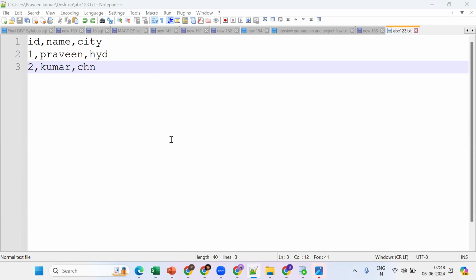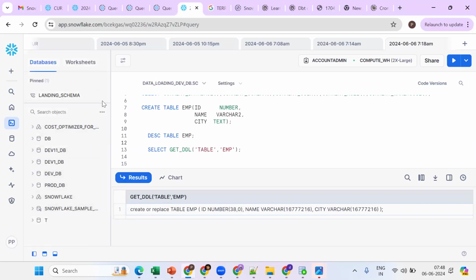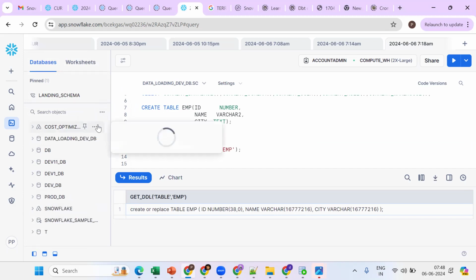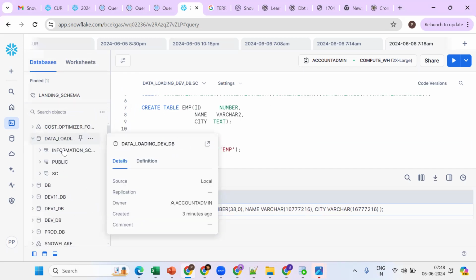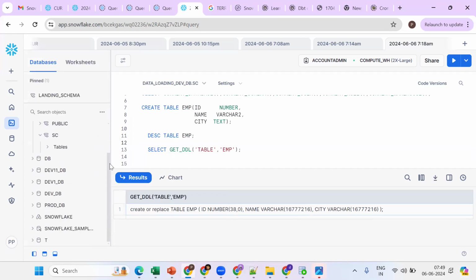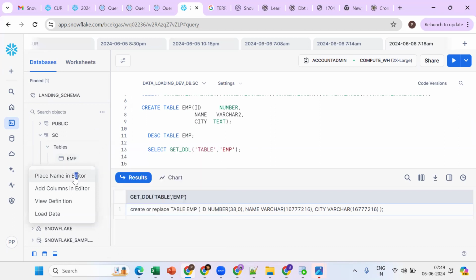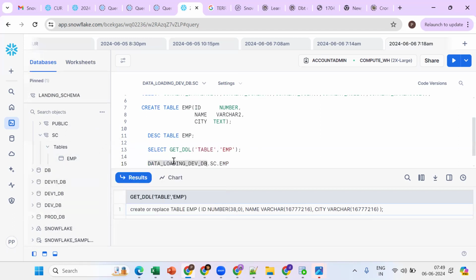See, these are the two files. Go back here and refresh. What is my database name? Data loading DB, then the schema, and the table is the EMP table. Click on the three dots and choose place name in editor. This is called the fully qualified name: database name, schema name, and object.